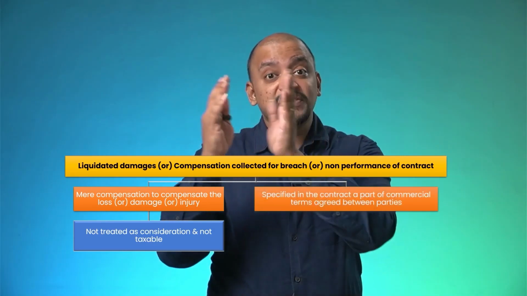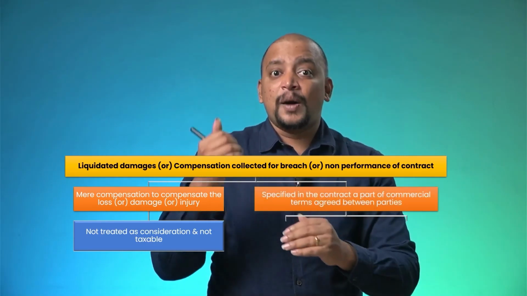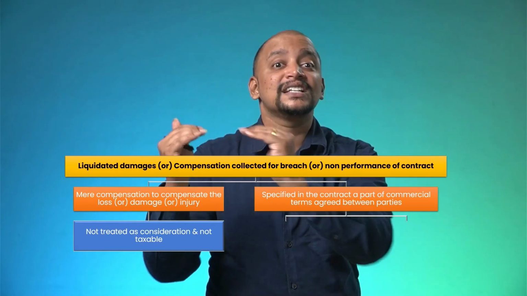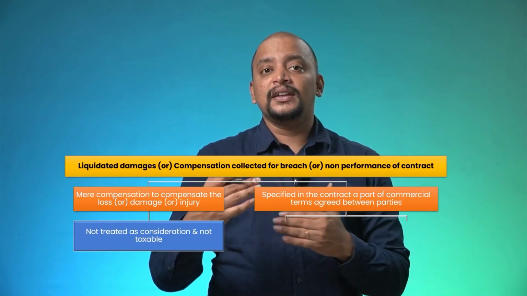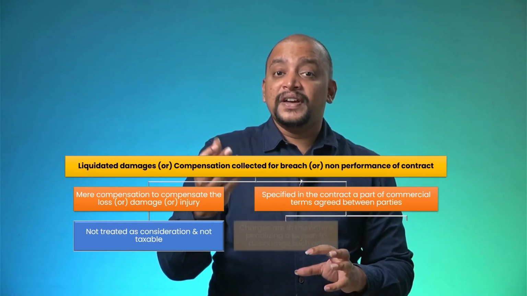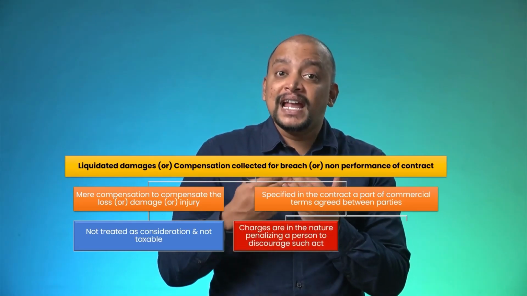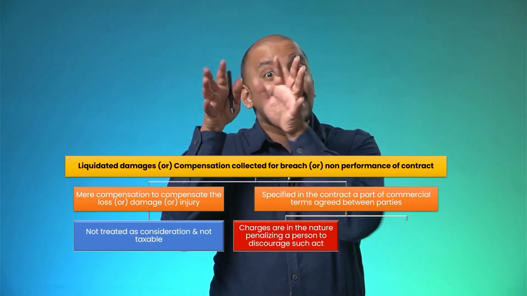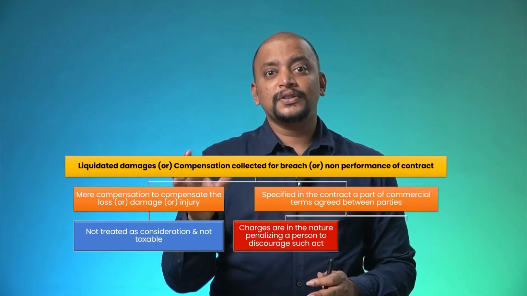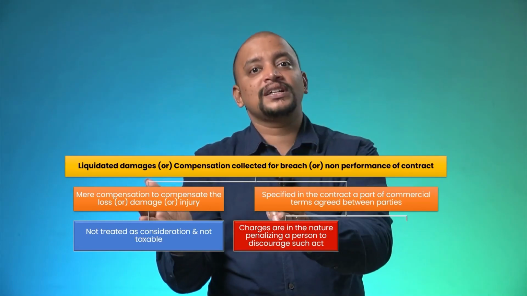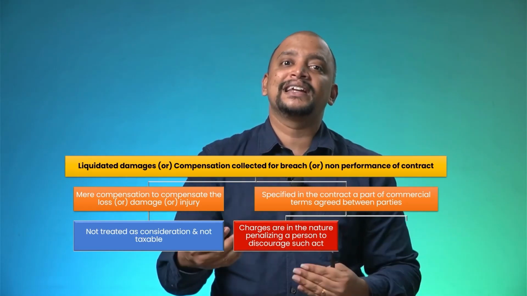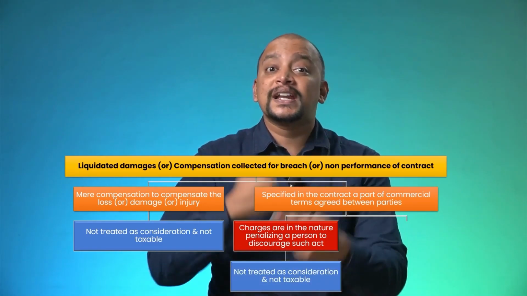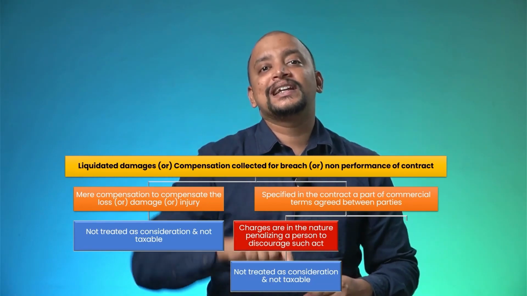Suppose it is clearly specified in the contract that if this happens, you need to pay these charges. Then we need to see again whether those charges are penalizing a person, or are collected in order to discourage such an act or situation. That is the second case. Even if it is specified in the contract, why are they collecting it? They are collecting it so that this kind of situation does not repeat. Then it will not be treated as consideration.